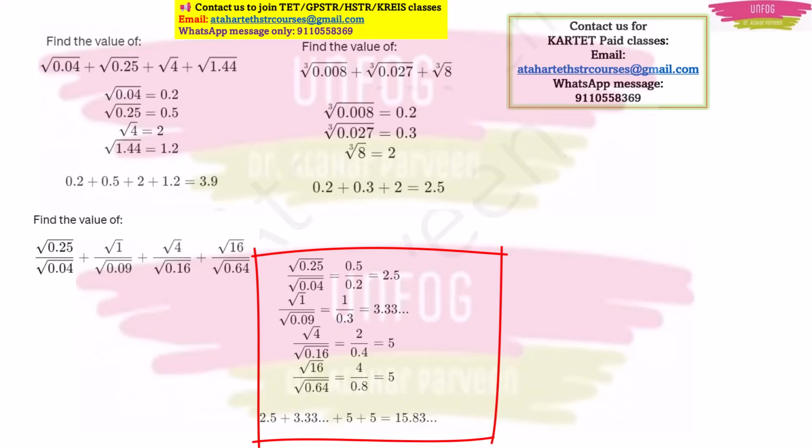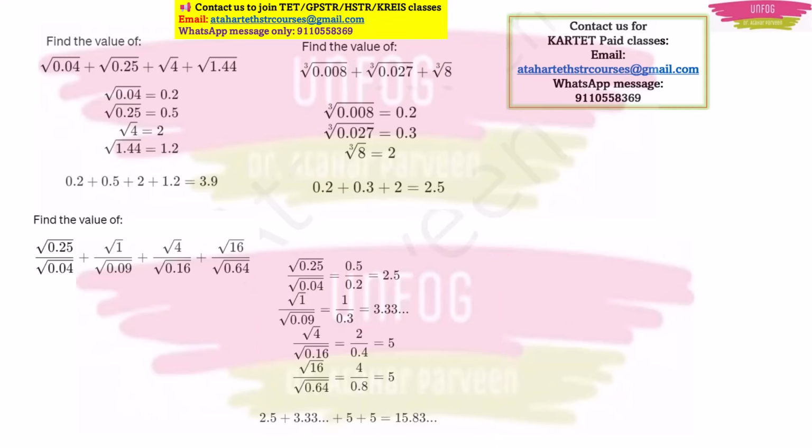This is a little bit tougher question because more simplification is required. We cannot say how much easier the question will be or how much tougher the question will be. That's why I am giving you both types of questions under the expected questions. Once you find the answers here, you just have to add up and you will get the answer. I would advise you to pause the video right now, take a pen and a book and try to solve it yourself. I am giving you the solution here, but I am not writing the solutions because I want you all to write the solutions by listening to my class.